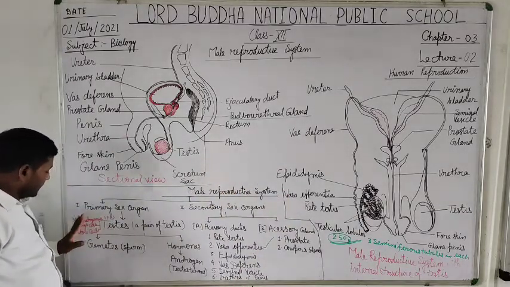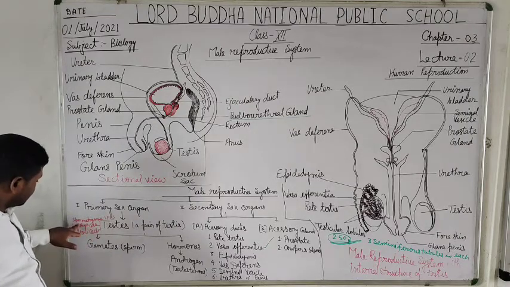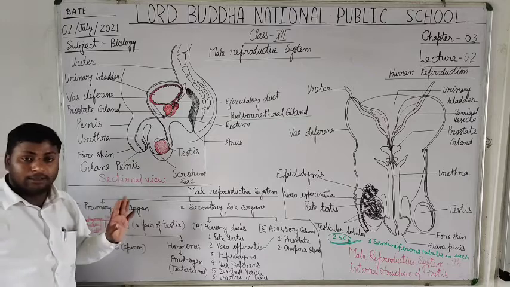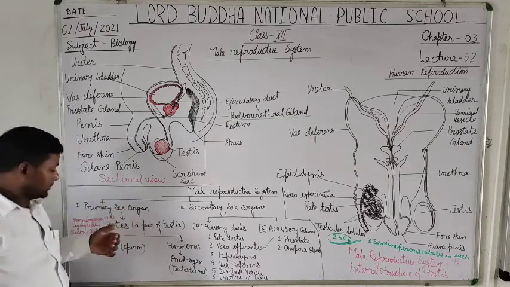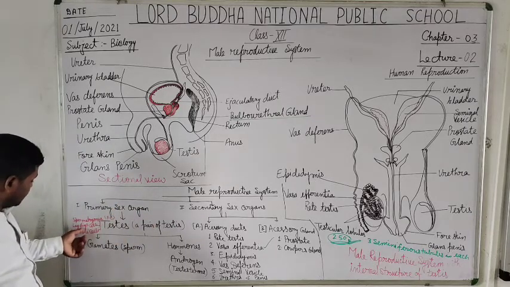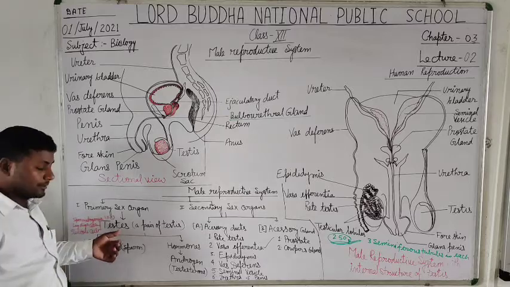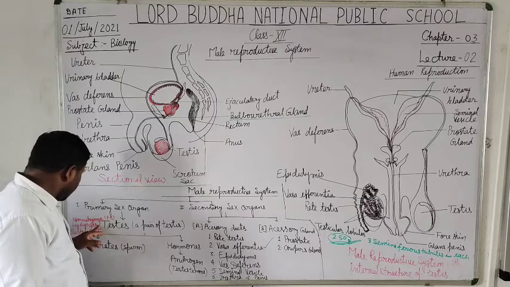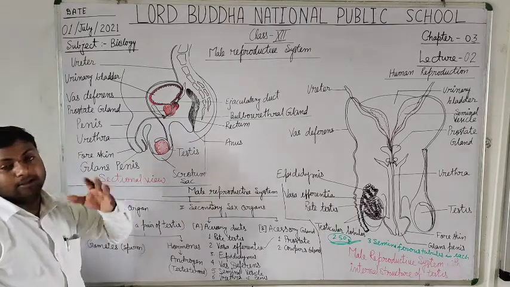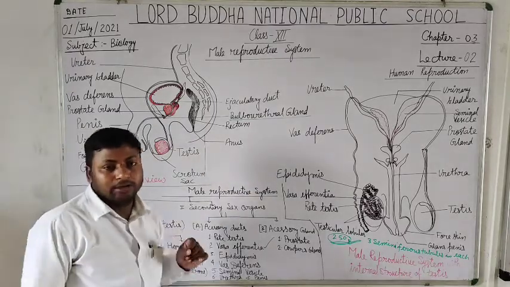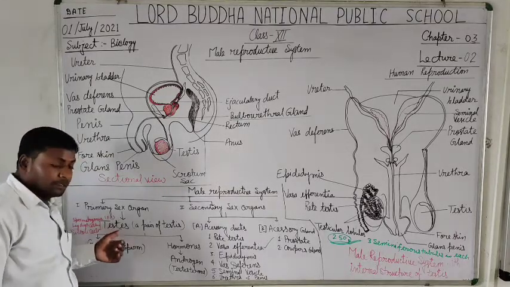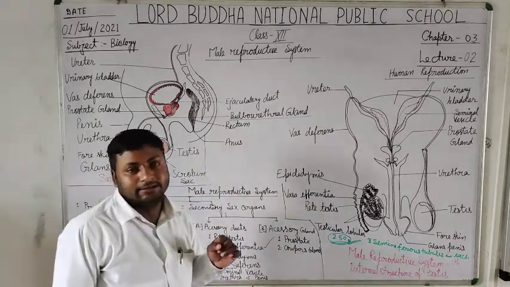The testis is mainly formed of spermatogonia cells. Next one is the Leydig cells. Leydig cells are very important and they are helpful in the secretion of the androgen hormone, and Leydig cells are also called interstitial cells.